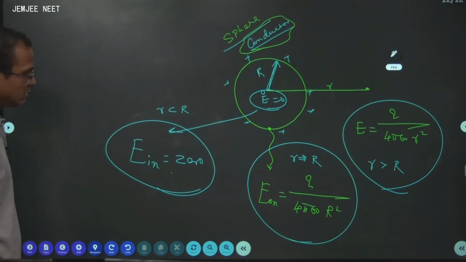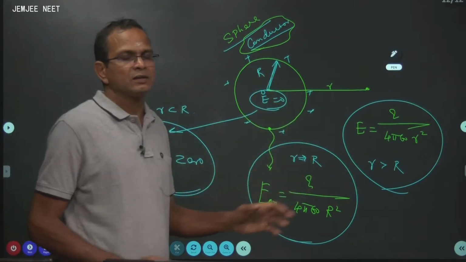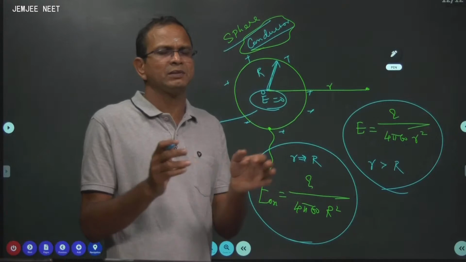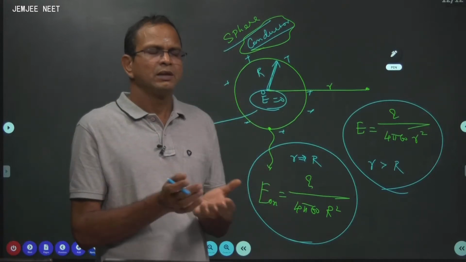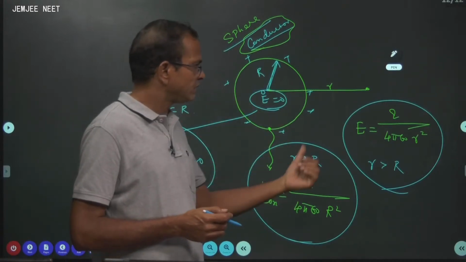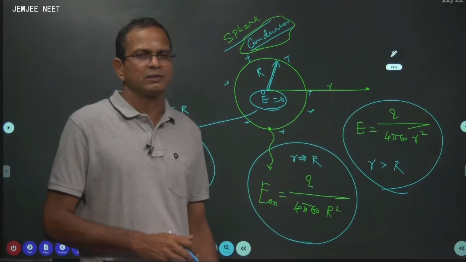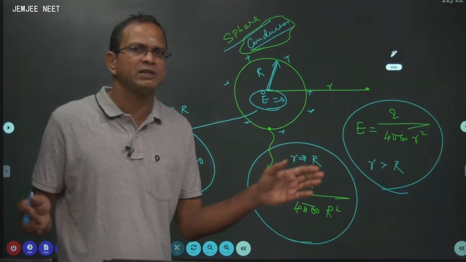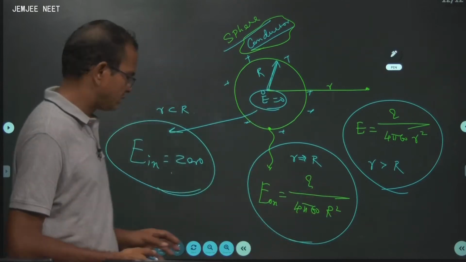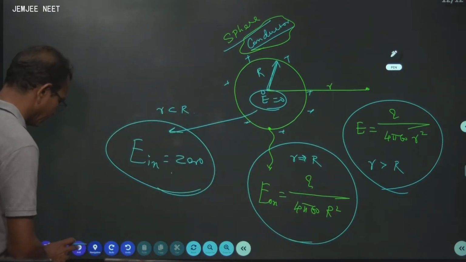Yes. So, this is a metal conductor. A sphere, as per our CBSE syllabus, we have a spherical conductor where the electric field inside is 0, and the electric field outside is given by this. Suppose it is a non-conductor and the charge is uniformly distributed. Of course, this is not in CBSE, but I want to complete that.